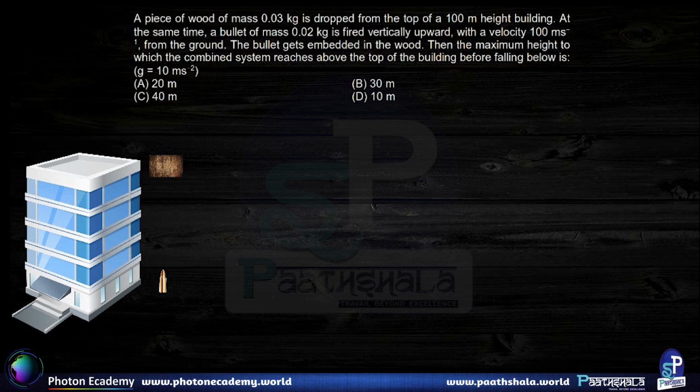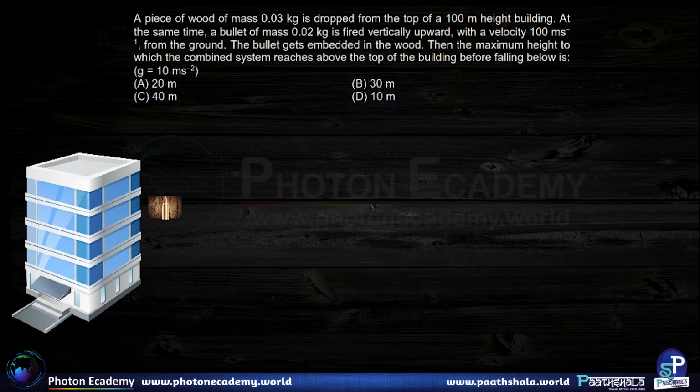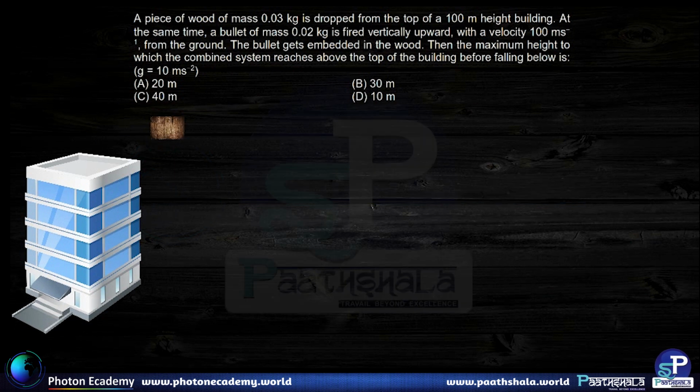So let us say this wood is falling down and this bullet is going up. So at a certain height they are going to combine. So this building is 100 meters tall. After they combine, they are going to move like a combined system. So let's say the bullet is now embedded into wood. They are going to move like a combined system like this, and they are going to rise above the building to a certain height. Now this particular height has to be found out in the question.